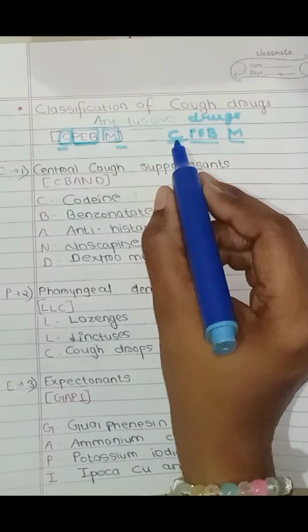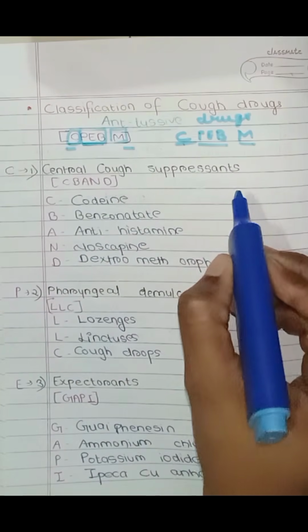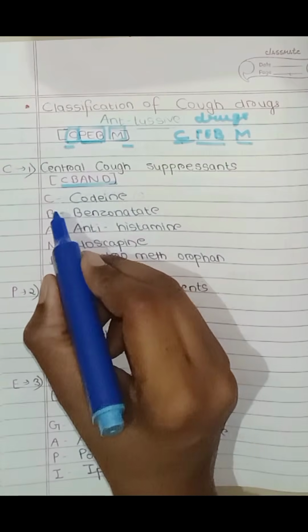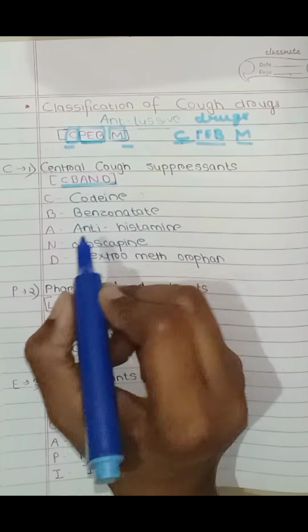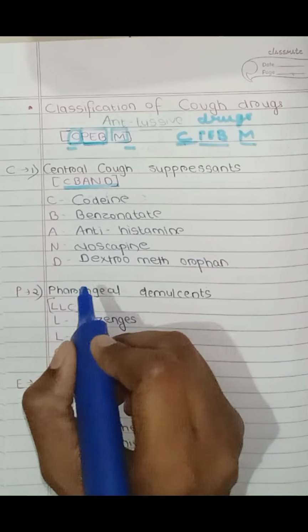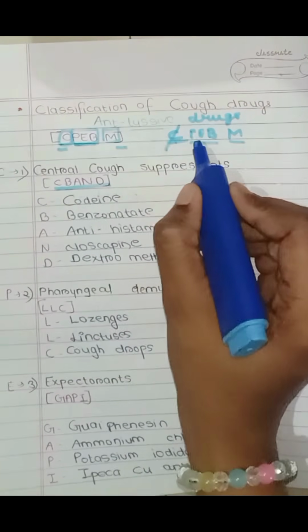Now let's see what C stands for. C stands for Central Cough Suppressants, जिसका निमोनिक से C band. C stands for codeine, B stands for benzonatate, A stands for antihistamine, N stands for noscapine, and D stands for dextromethorphan. Now C हो चुका है P.